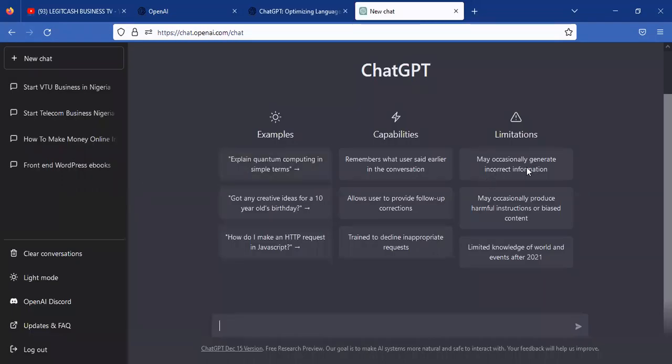it will take you to the ChatGPT interface. But before you can get to this interface, you need to sign up with your email. Your Gmail account is all that is needed. You can also synchronize an already existing email. But if you don't want to do the synchronization, you can easily open an account on chat.openai.com. It's completely free. You don't pay anything to get started. I'm going to leave a link in the description of this video so that you can easily sign up.